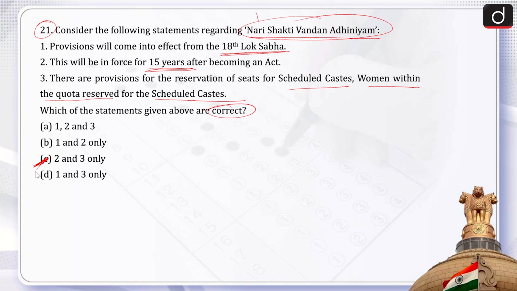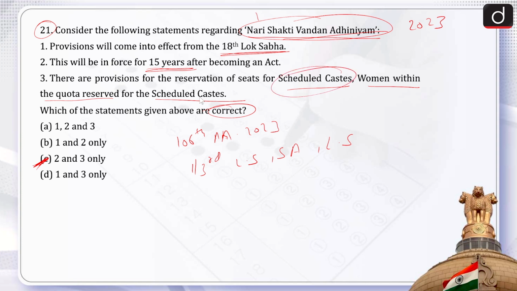So let us talk about the Nari Shakti Vandhan Adhiniyam, and the year is 2023. The Constitution 106th Amendment Act 2023 reserves 1/3 of the seats in the Lok Sabha, then state assemblies and the legislative assembly of the National Capital Territory of Delhi for women, including seats reserved for the scheduled caste and scheduled tribes.